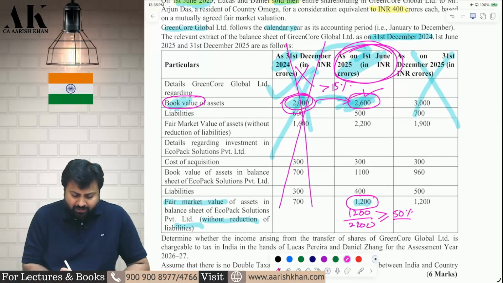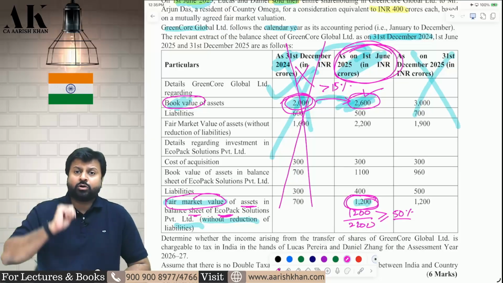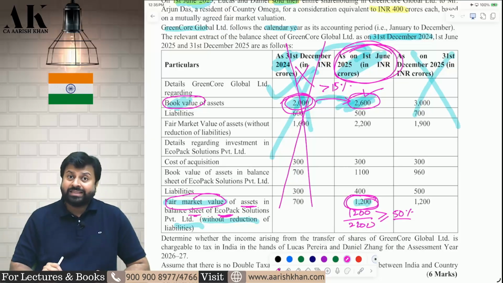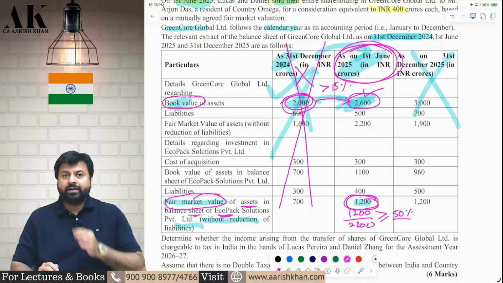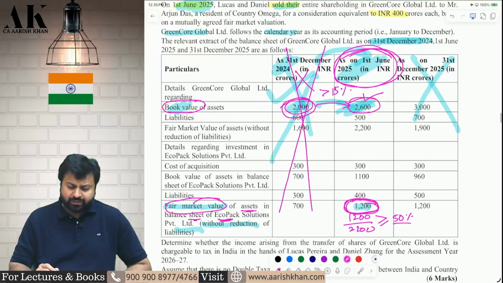Check please. Fair market value of assets in the balance sheet of Eco Limited. At this time you need to check the FMV. See, always remember, while computing the specified date, you have to take book value. But while finding out the substantial value, you have to take the FMV without reduction of liabilities. So how much is the FMV of the assets of Green Core in Eco Pack Solutions Private Limited? 1200 crore. How much percentage is it of total assets of Green Core Global?